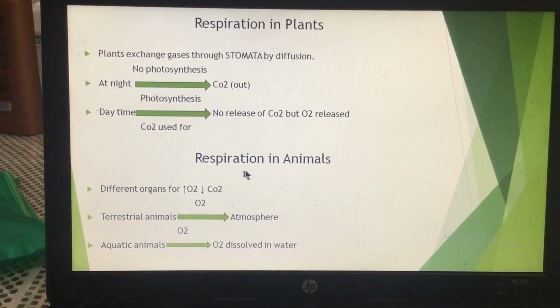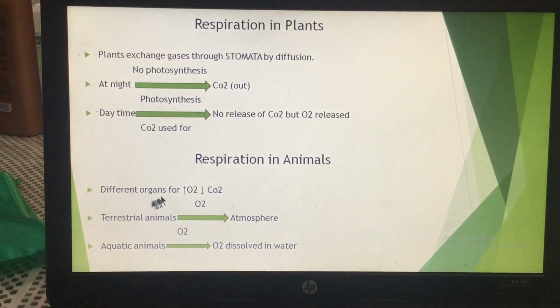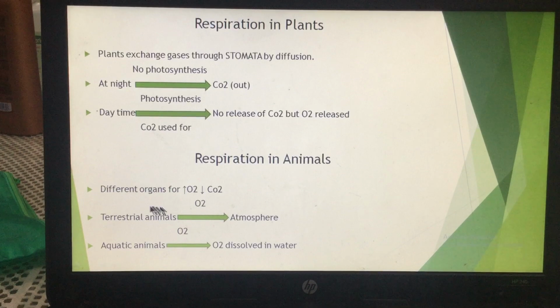नेक्स्ट कम द रेस्पिरेशन इन एनिमल्स. Now different animals have different organs for respiration, and these organs take up the oxygen and release the carbon dioxide, because photosynthesis animal में नहीं होती. So in animals the various respiratory organs take up the oxygen from the environment and release the carbon dioxide to the environment. Now the terrestrial animals जो हैं, terrestrial animals कौन से होते हैं?